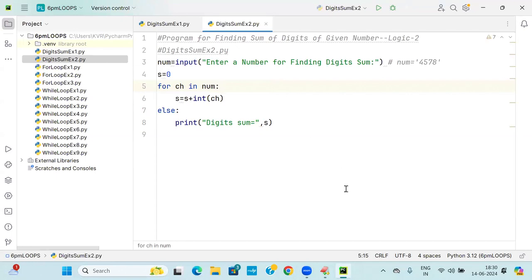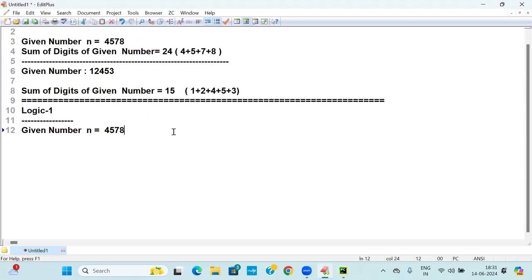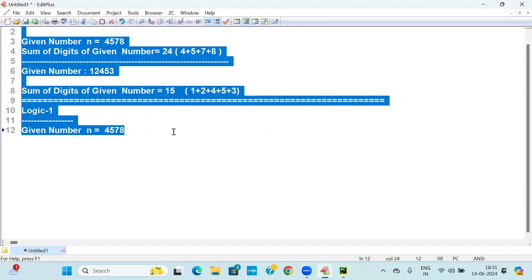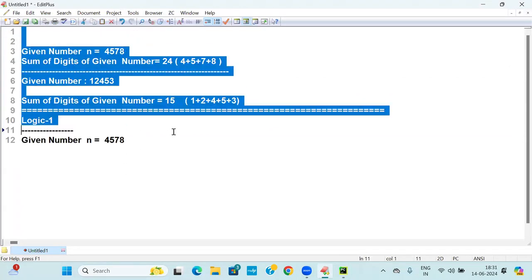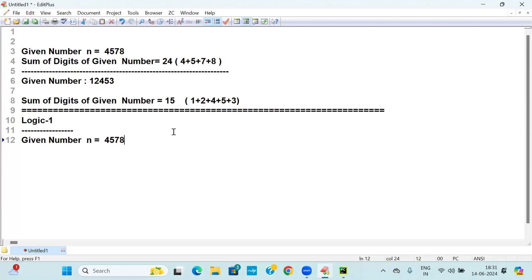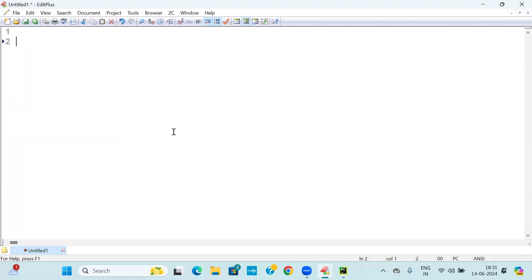What does reversed value mean? Here two things are there. Given number, some 3, 4, 5, 6. What is the reversed number? You need to get it. Reversed number is 6, 5, 4, 3.